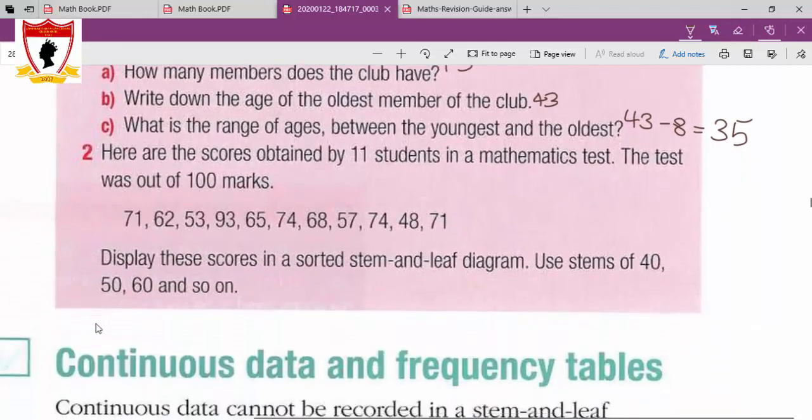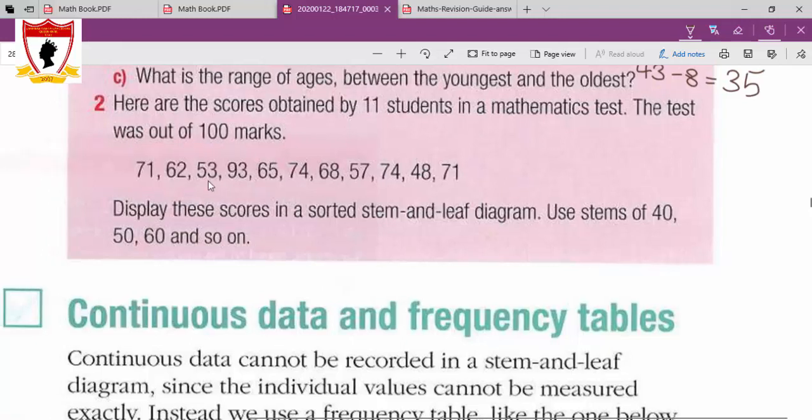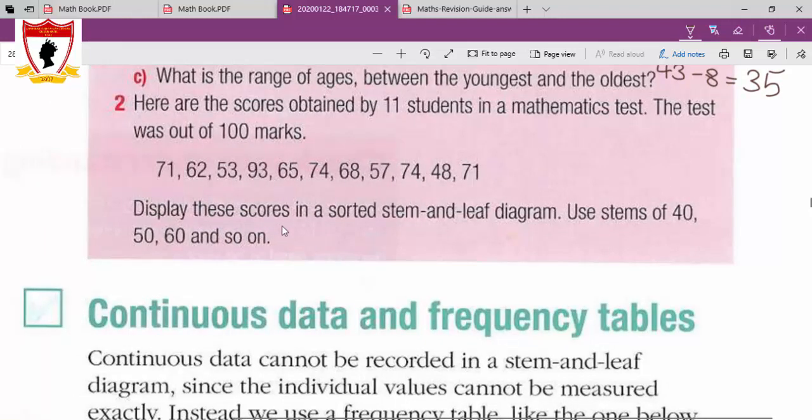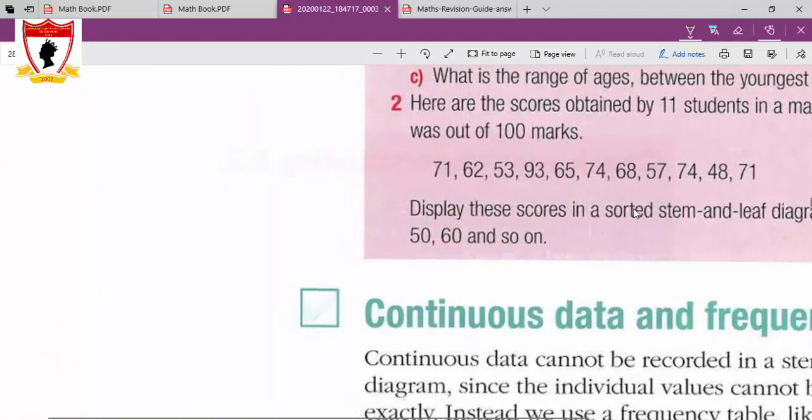Question 2. Here are the scores obtained by 11 students in a mathematics test. The test was out of 100 marks. These are the results. Display these scores in a sorted stem and leaf diagram. Use stems of 40, 50, 60, and so on. Look at these scores. The least score here is 40 something. So it means our stem and leaf diagram should start at 40, but we don't write the whole 40 here.